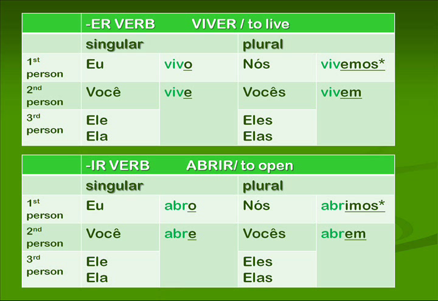With an IR verb like abrir, to open, eu abro, você abre, nós abrimos, vocês or eles or elas abrem. I've put an asterisk on the nós forms just so you can notice that those are the only forms that are different when we compare ER and IR verbs. The other forms have the exact same endings. Okay?